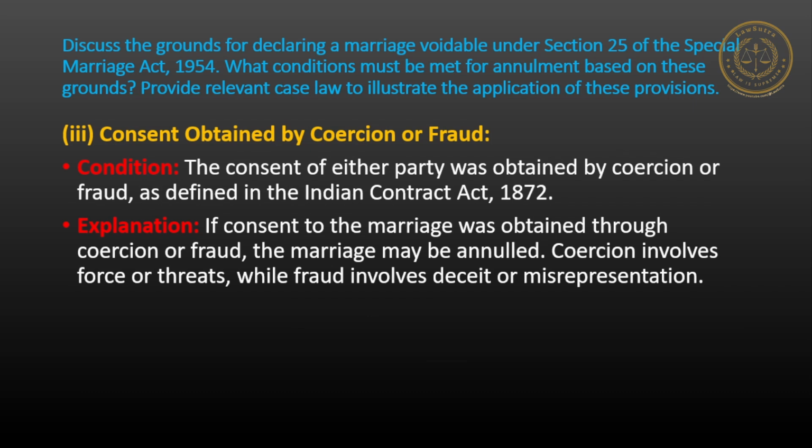Consent obtained by coercion or fraud. The consent of either party was obtained by coercion or fraud as defined in the Indian Contract Act 1872. If consent to the marriage was obtained through coercion or fraud, the marriage may be annulled. Coercion involves force or threats, while fraud involves deceit or misrepresentation.